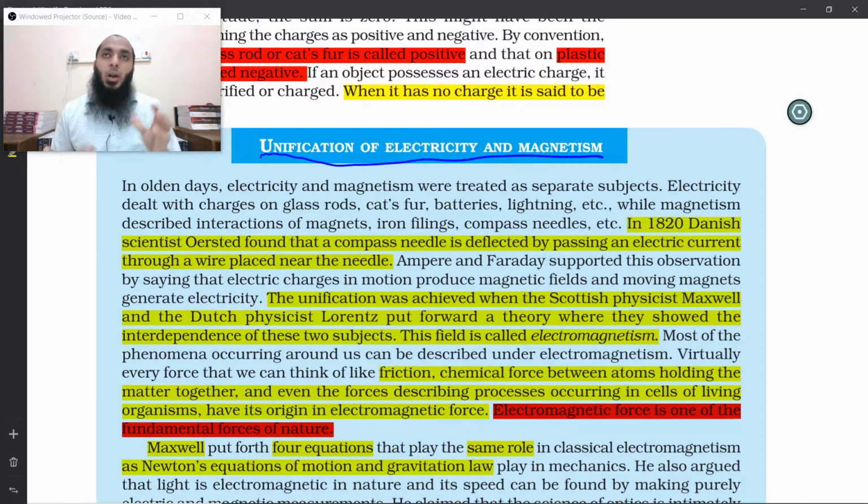And again, there is another unification of quantum field theory. It unified quantum mechanics and special theory of relativity. Anyway, we are not going to go here and there. We'll learn about unification of electricity and magnetism.